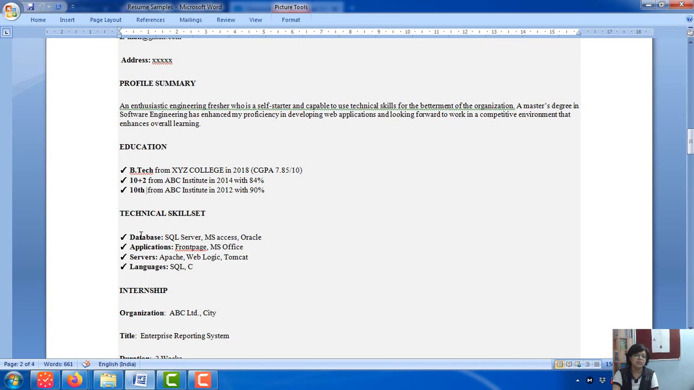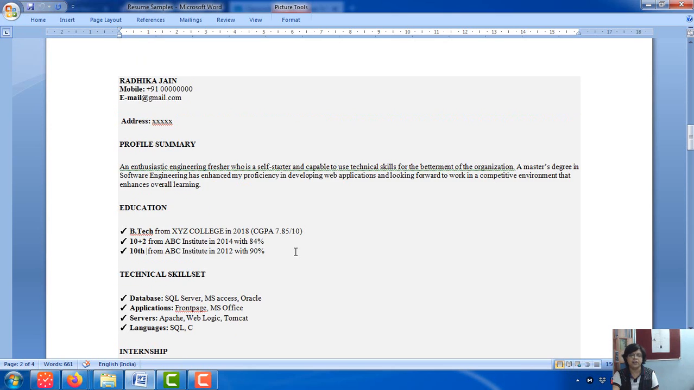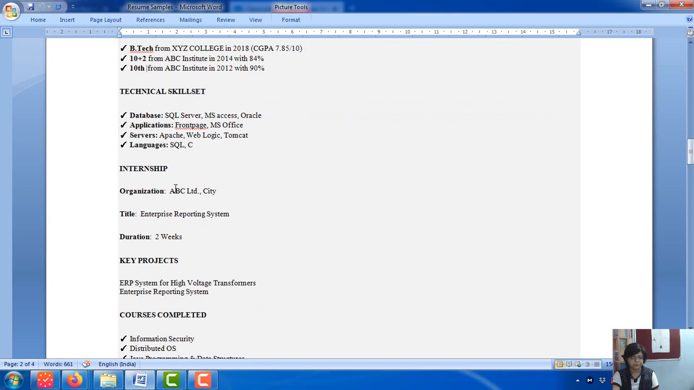Sorry, you see, the person has included things that she has studied more or less while she was doing her degree. All the main subjects have been added here. Nothing extra has been given, just the person has used those things, taken up those subjects which will be necessary for a software job. Next, she has talked about the internship.